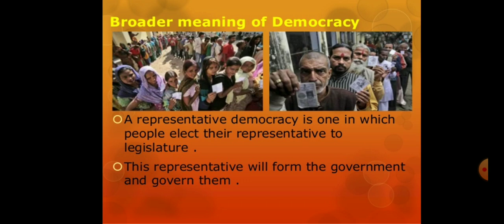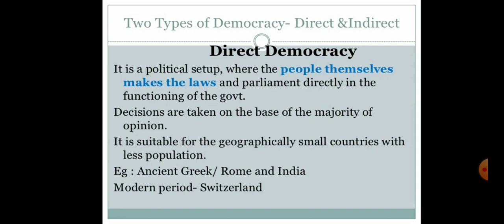In direct democracy, decisions are taken by people directly, and in representative or indirect democracy, elected representatives of the people take the decision. These representatives will form the government and govern them.